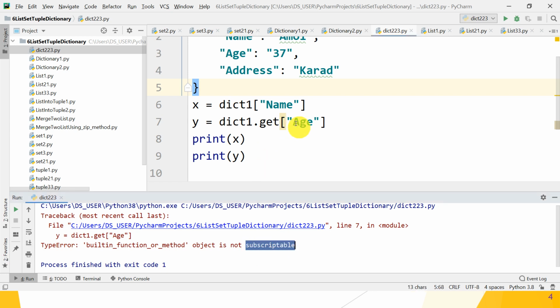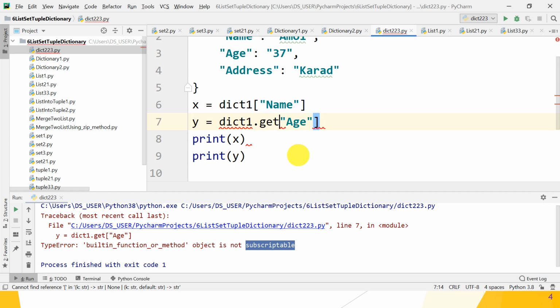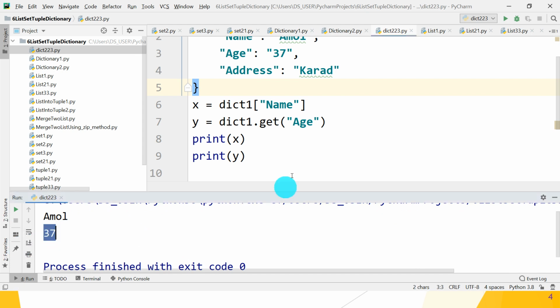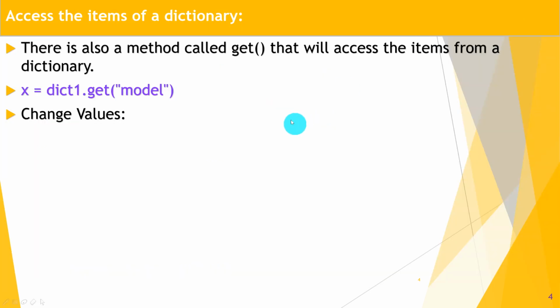Yes guys, what do we have to do? We should not use the subscript operator here, because get is a method, and if it is a method, use rounded brackets, that is called parenthesis. Great. I hope you understand, and run it. So after running, it gives you 27. Great guys. Get is a method, so use parenthesis, not the subscript operator. I hope you understand that. So there are different ways to access the values from a particular key: the get method or the dict subscript operator. Let's move to the next point.